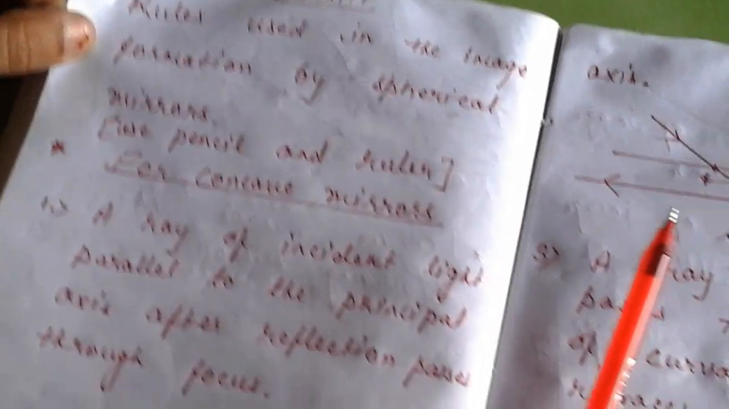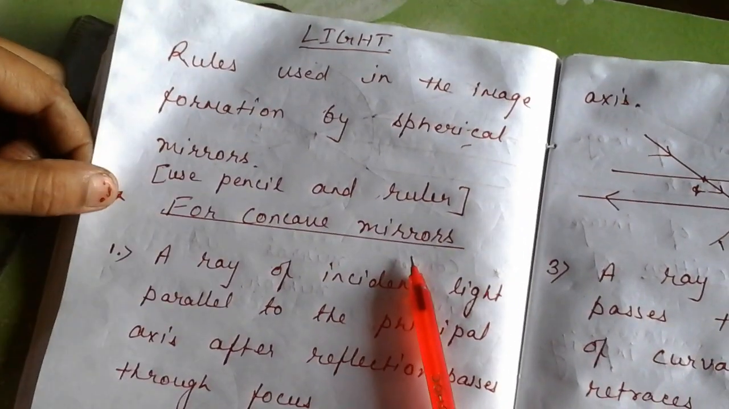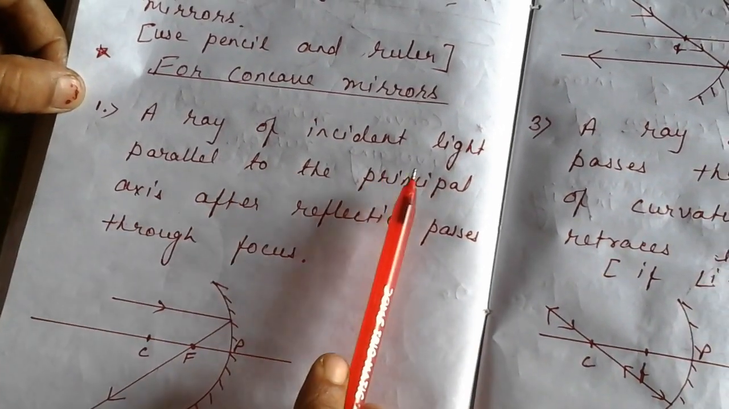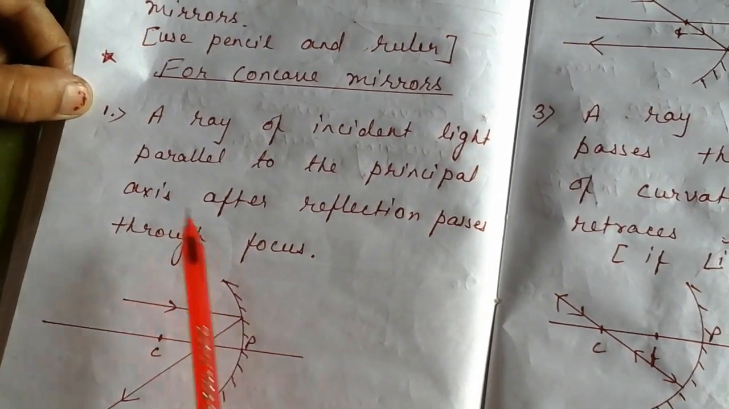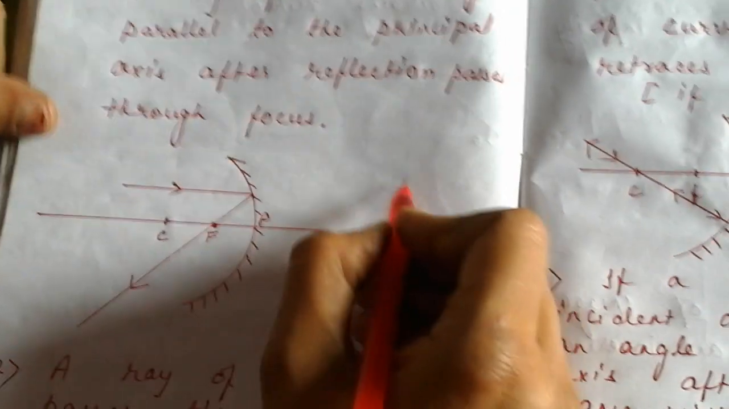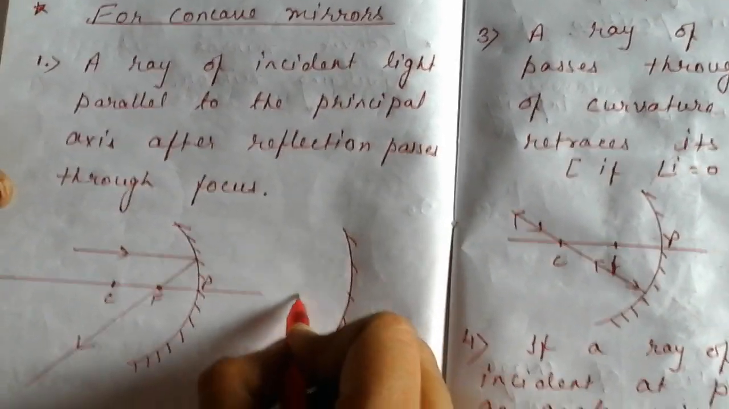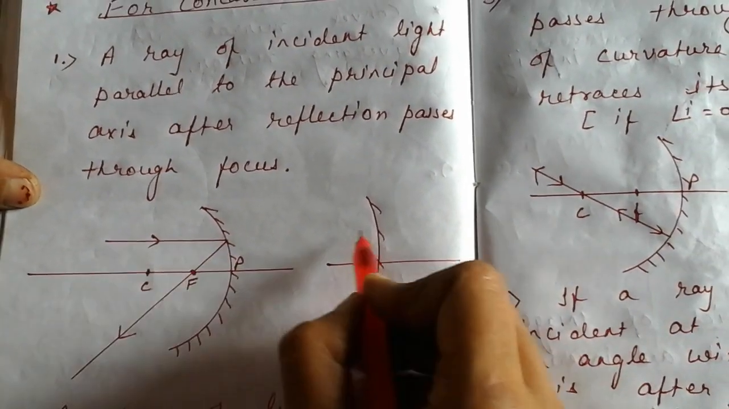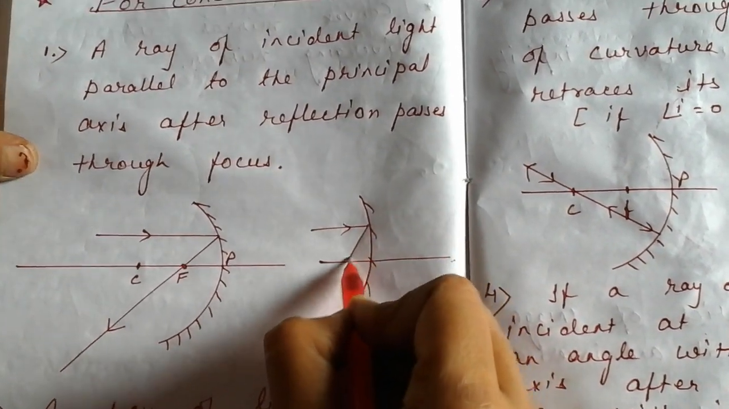So we are going to study the rules for the formation of image in concave mirror. Yesterday we have done the concave mirror. First rule: a ray of incident light parallel to the principal axis, after reflection, passes through focus. So first of all, you draw the concave mirror, polished backwards, draw the principal axis, and then a ray of light parallel to the principal axis, after reflection it passes through focus.